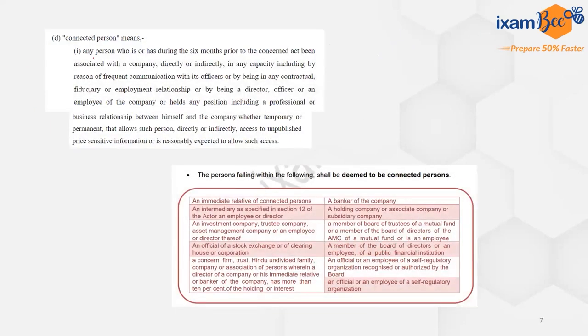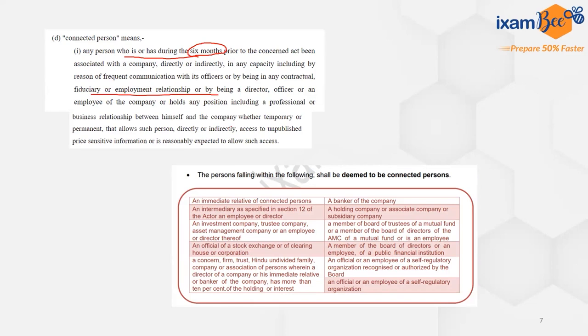When we talk about a connected person, it is any person who is, or has during the past 6 months prior to the concerned act, been associated with a company directly or indirectly, or has had frequent communication with its officers, or has been in any fiduciary or employment relationship by being a director, officer, or an employee of the company.